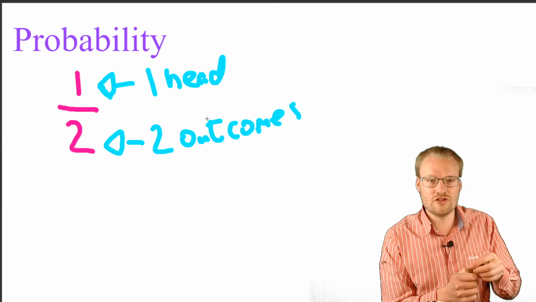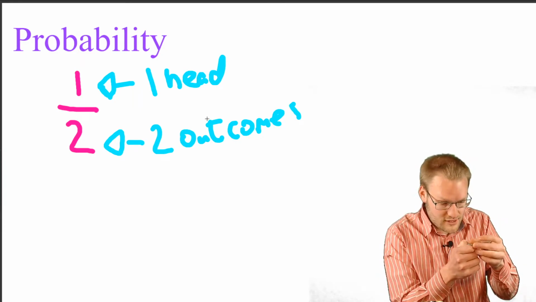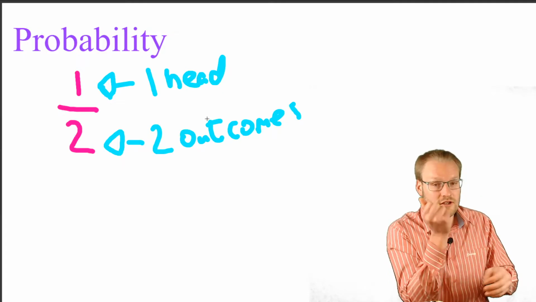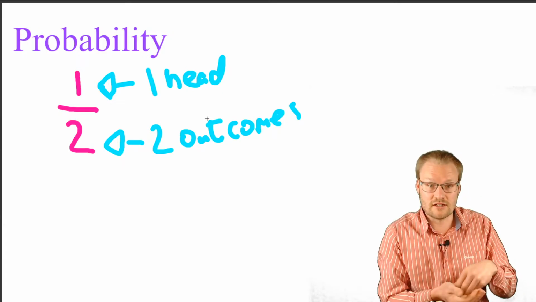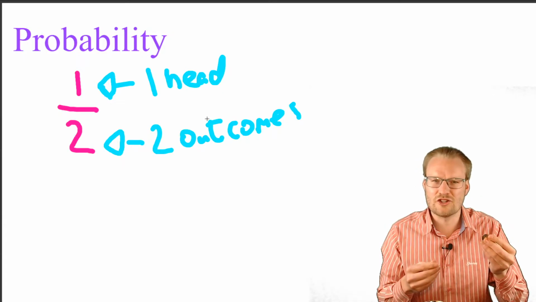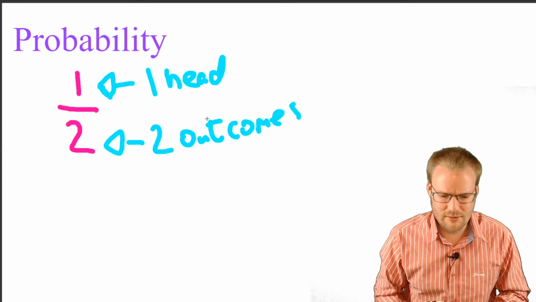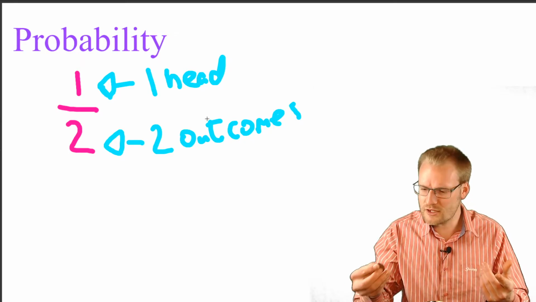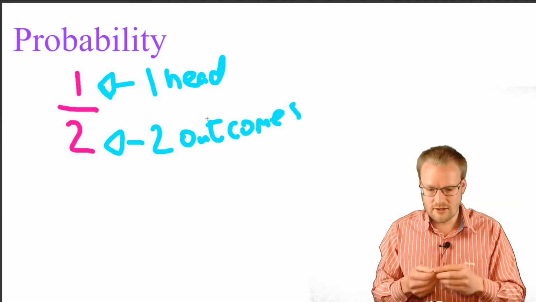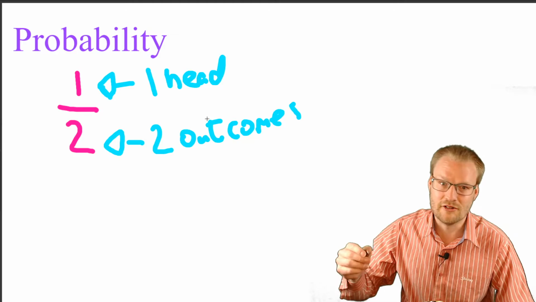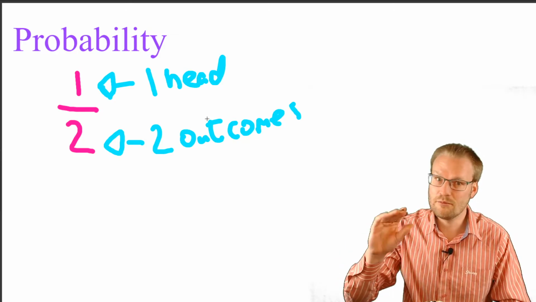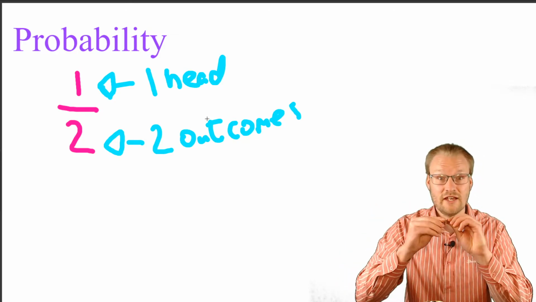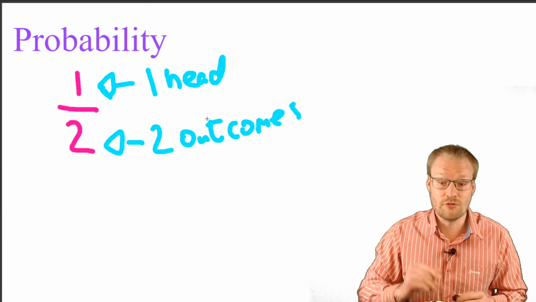If I toss this 100 times, the 101st time when I toss it, it's still 1/2 that it will be a head, or 1/2 that it's going to be a tail. Sometimes it's called the gambler's fallacy: you walk into a gambling place and it's been 100 heads and the person says, do you want to put some money on this being a head or a tail? Unless it's not a fair coin, the probability should be 1/2.